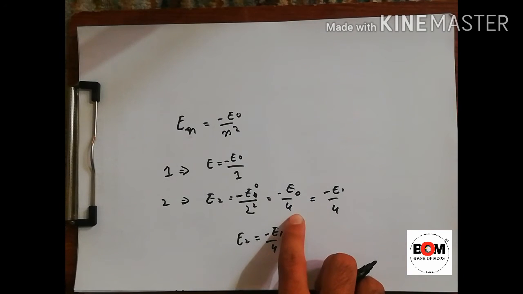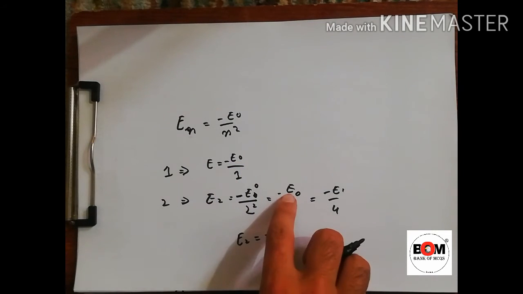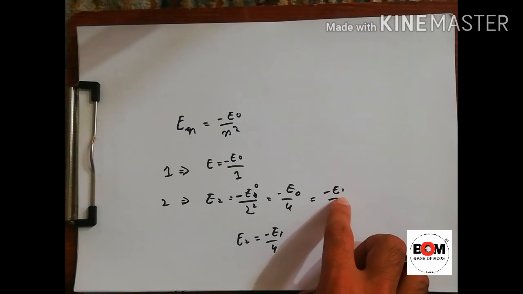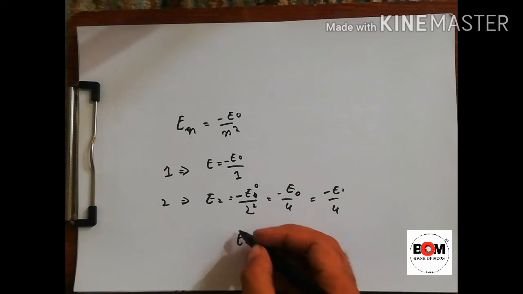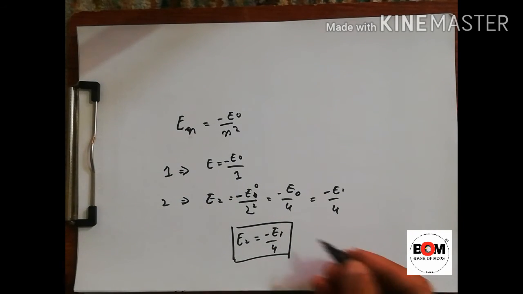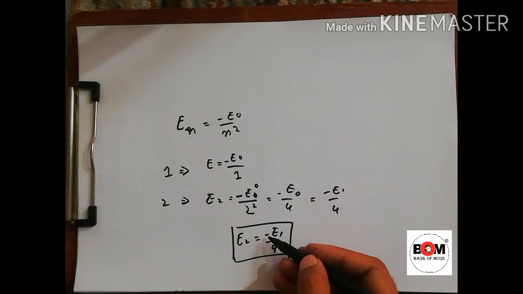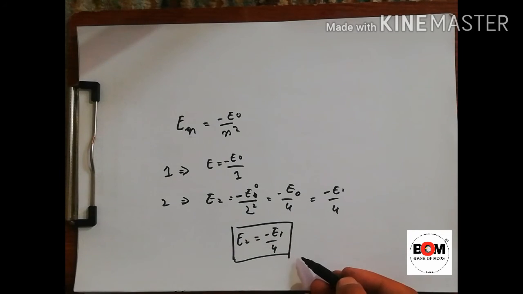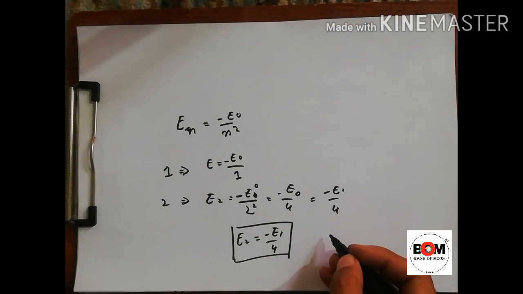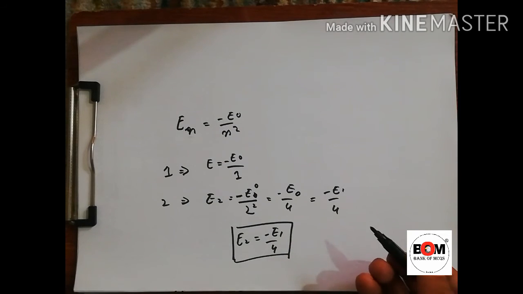So minus E naught divided by 4 is E2, where minus E naught is the energy of the first shell, E1. So E2 is equal to E1 divided by 4. This is the energy relation, but it is on the negative side. As the negative value decreases, the actual energy increases. This is the relation between E1 and E2. So if they give us the energy, we can find the ionization energy.